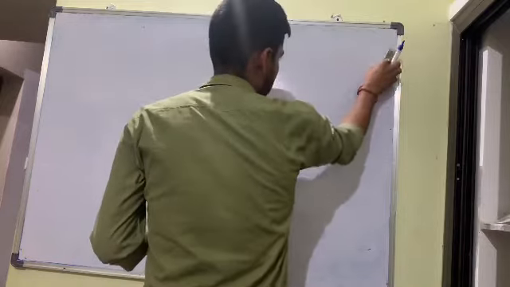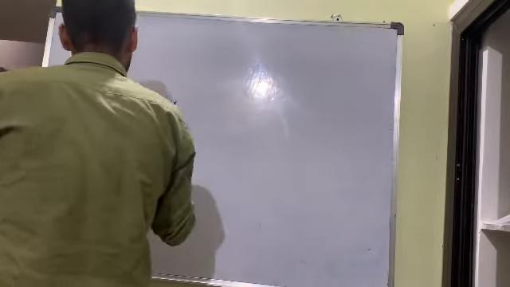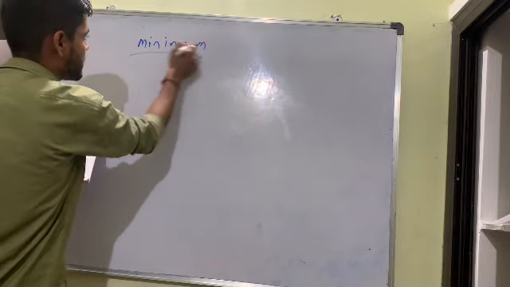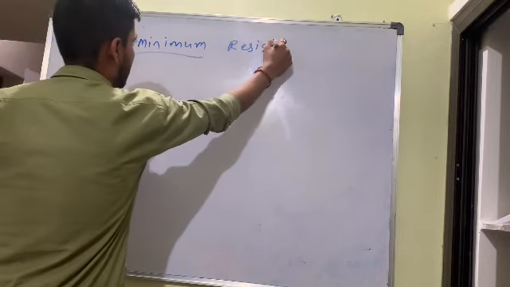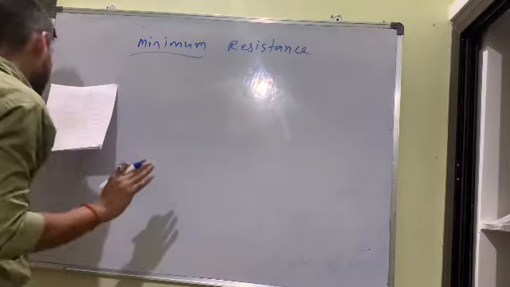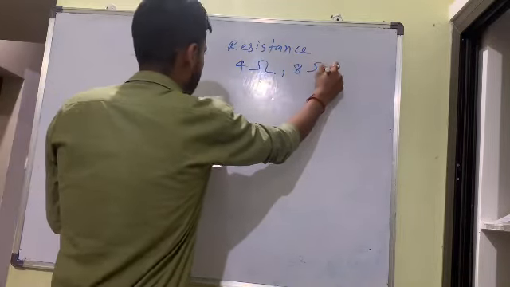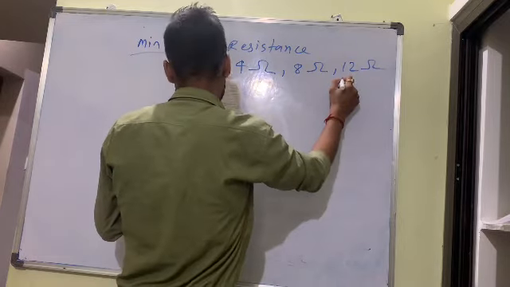This is an important question, bacha. They are asking, find minimum resistance. They have given us a few resistances: 4 ohm, 8 ohm, 12 ohm, and 24 ohm.